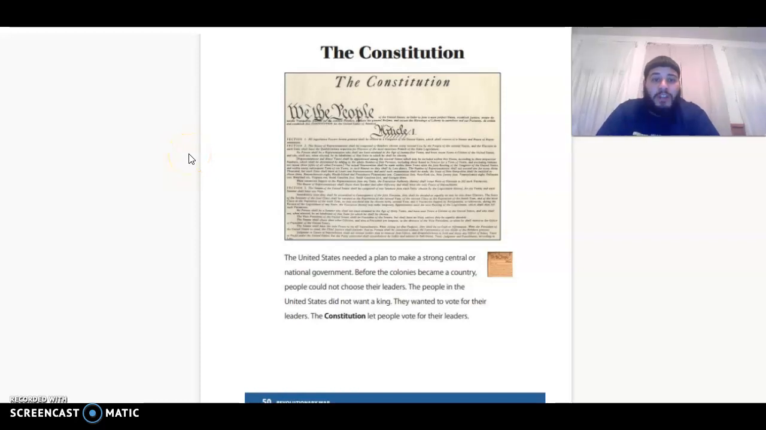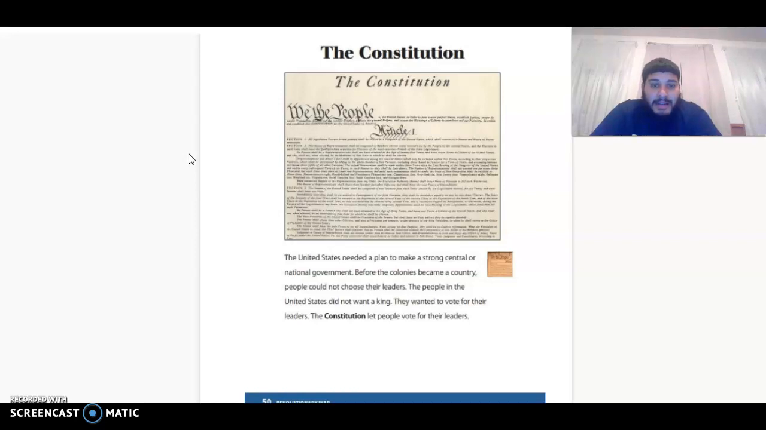Today we'll work on the Constitution. You will flip to page 50, the Revolutionary War. All right, let's begin.